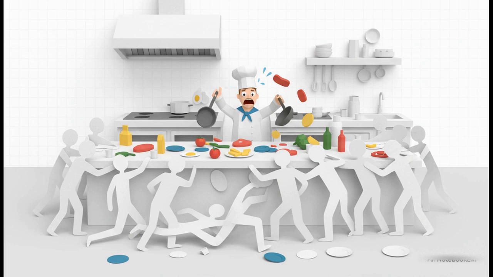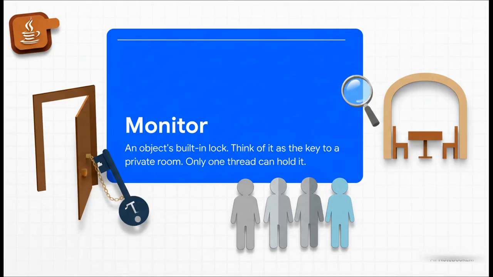We need a system. In Java, every single object has a built-in lock called a monitor. The absolute best way to think about this is like it's the key to a private dining room in our restaurant. Only one customer, which is our thread, can have that key and be inside that room at any given moment. Everybody else, they have to wait outside until that key is free again.